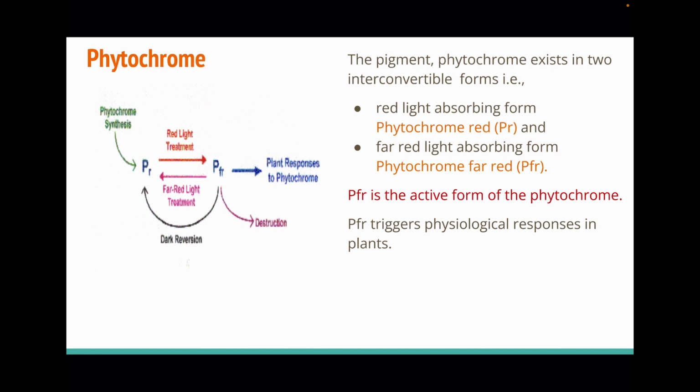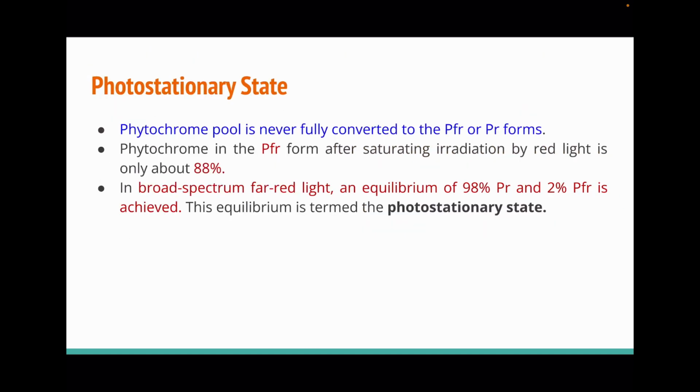Phytochrome exists in two interconvertible forms. The red light absorbing form of phytochrome is known as phytochrome red, and the far red light absorbing form of phytochrome is known as phytochrome far red. Phytochrome far red is the active form of phytochrome. PFR is again converted to PR after absorbing far red light, or under darkness the PFR form converts into the PR form. Since the red light and far red light spectra overlap, the phytochrome pool is never fully converted into the PFR or PR form.